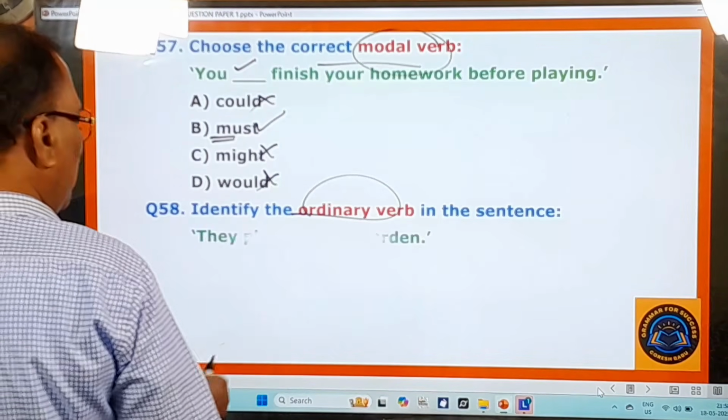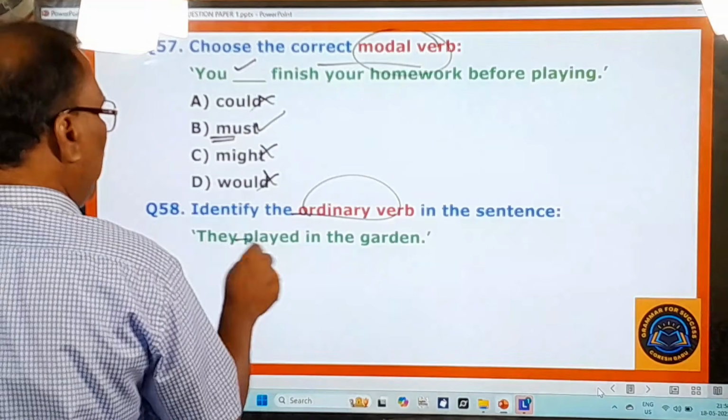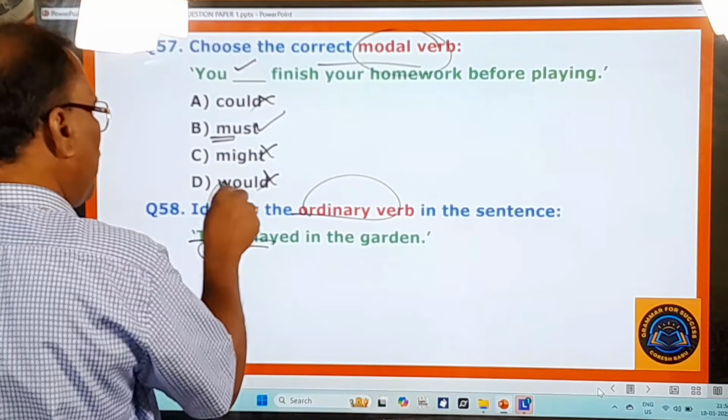Okay, and here you pay attention, they played in the garden. So main verb is always used beside the subject.